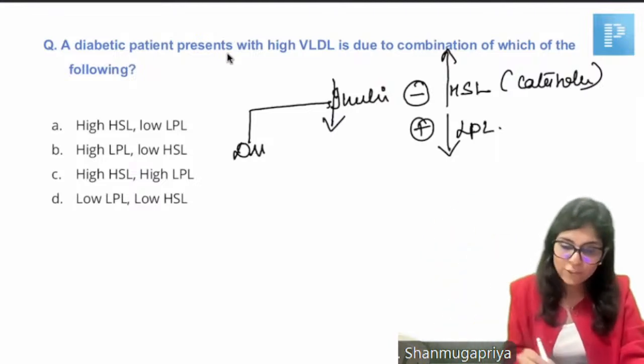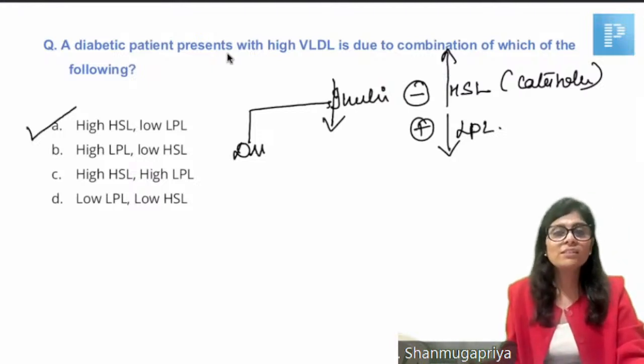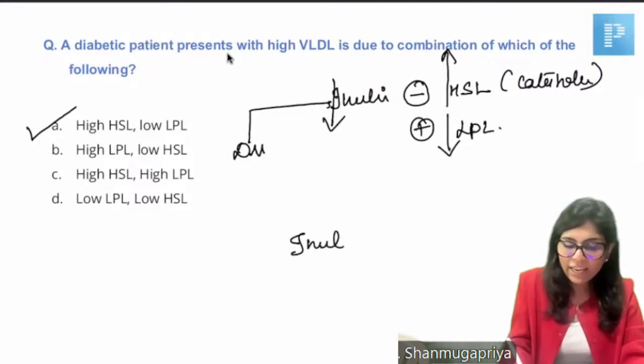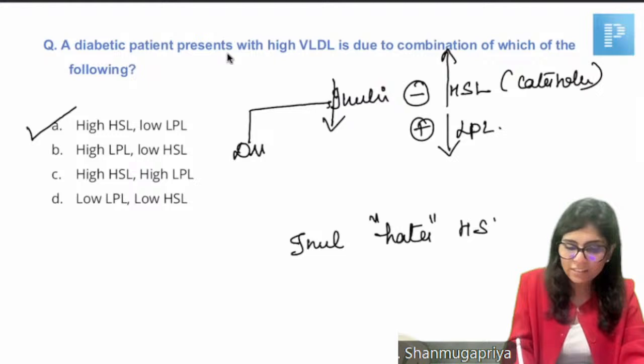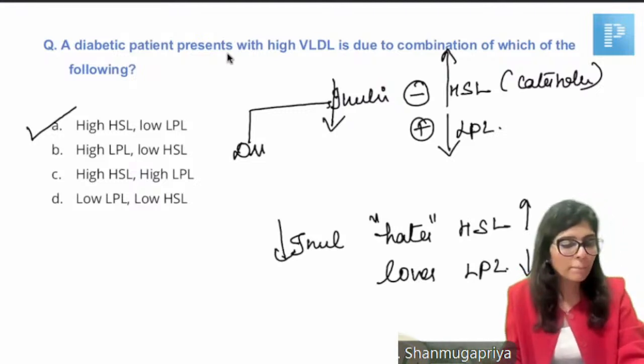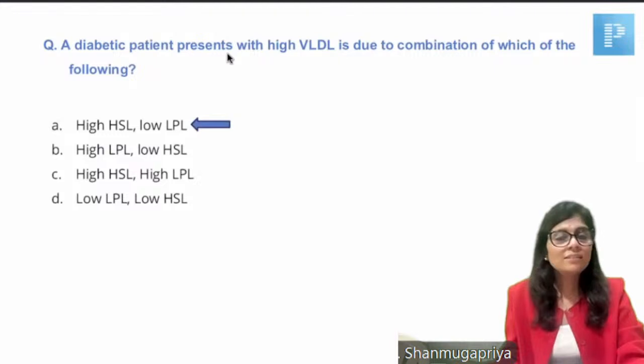Are you clear? The right answer is high hormone-sensitive lipase and low lipoprotein lipase. We have learned this as: insulin hates hormone-sensitive lipase, insulin loves lipoprotein lipase. So in diabetes, there is high hormone-sensitive lipase and low lipoprotein lipase. Answer is choice A.